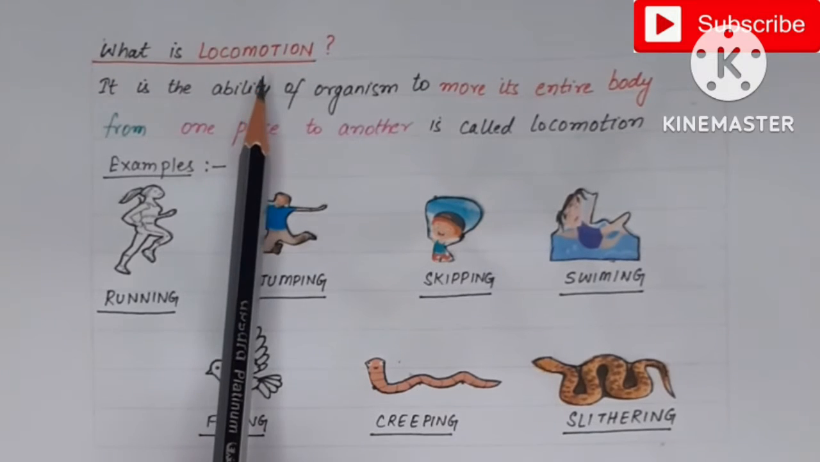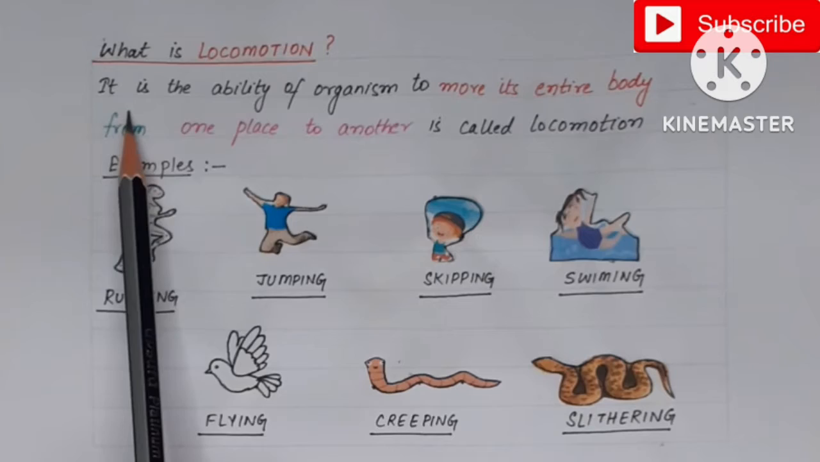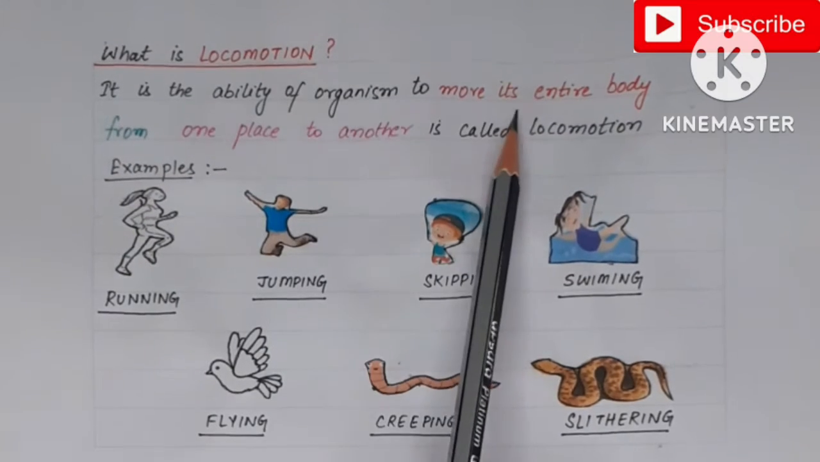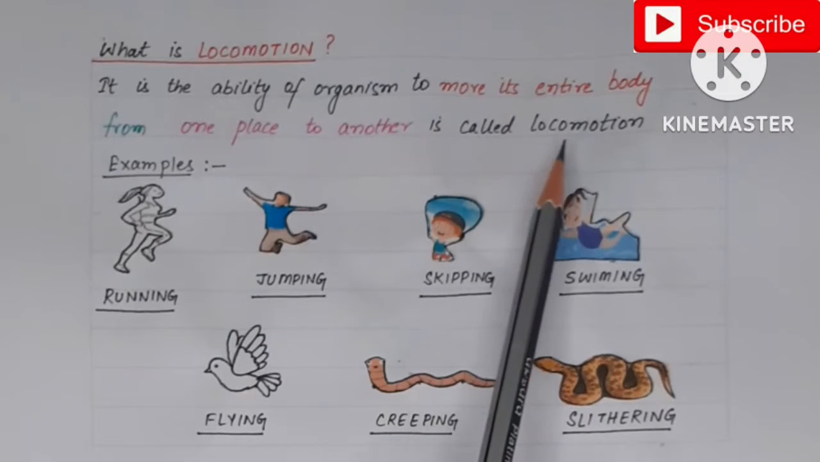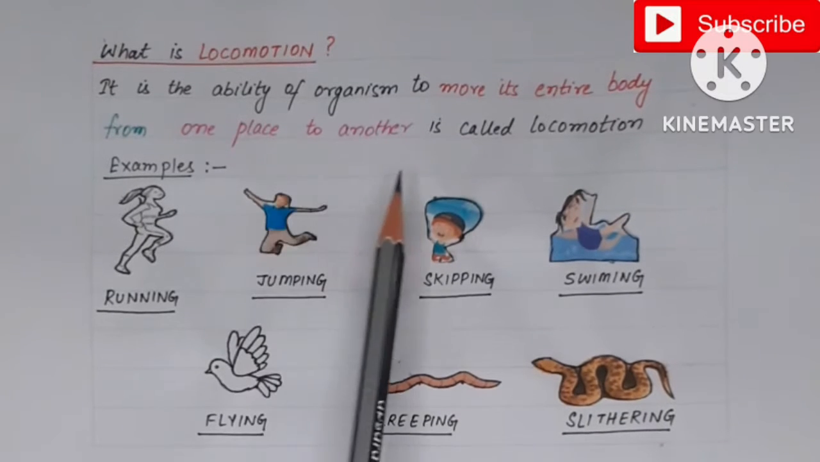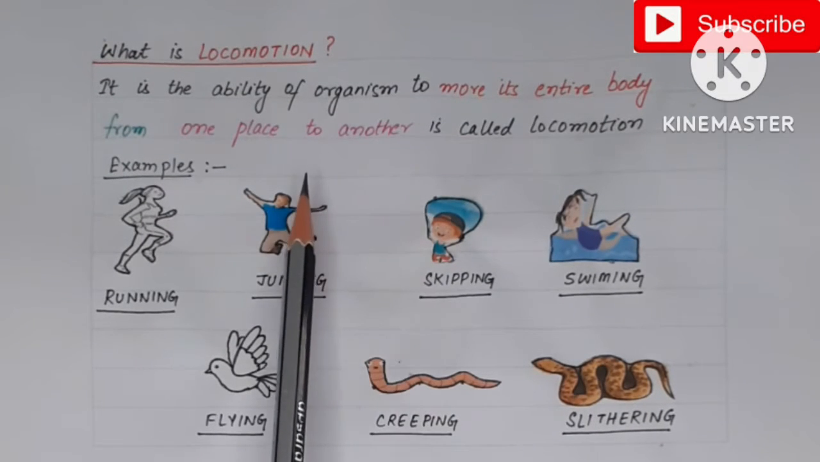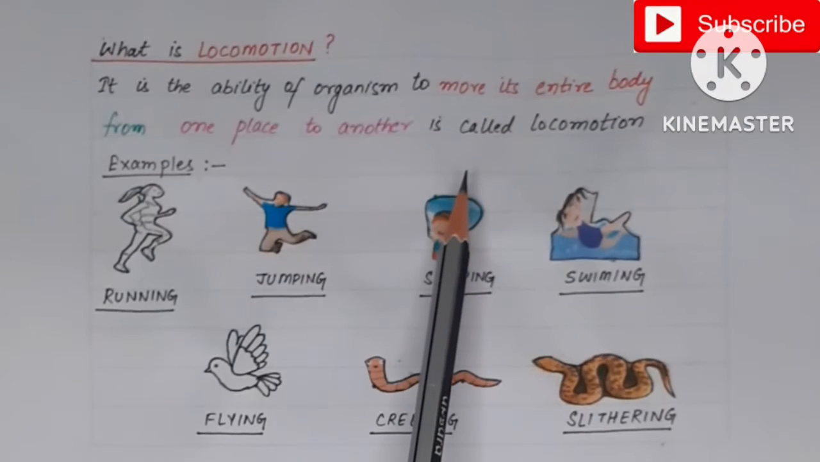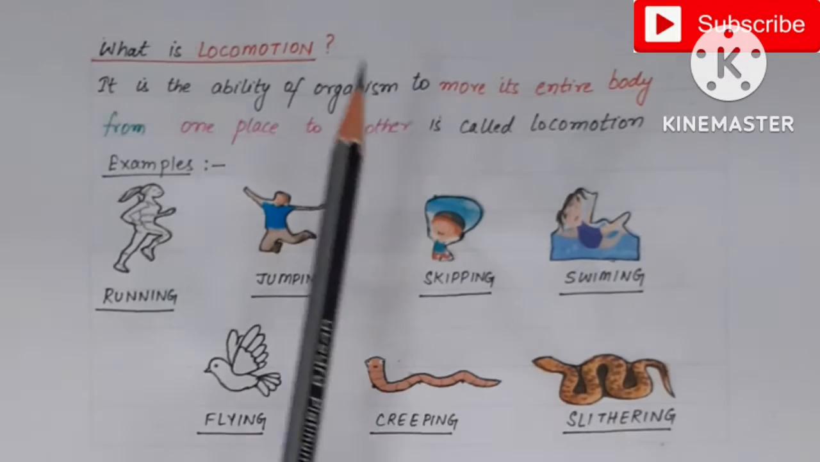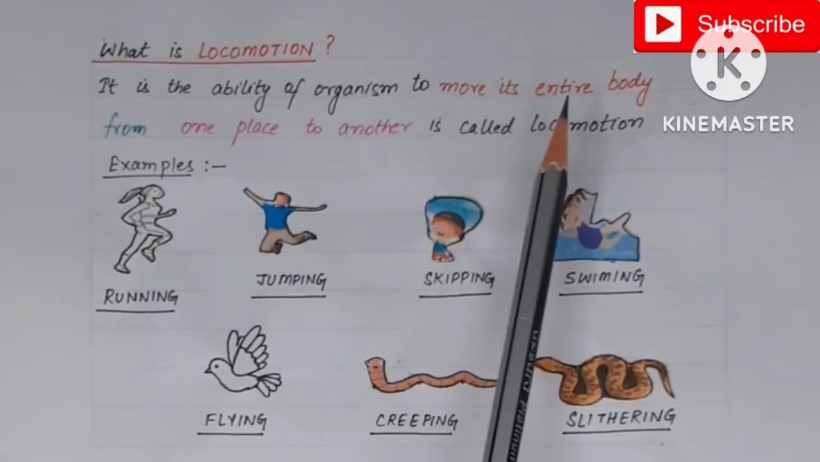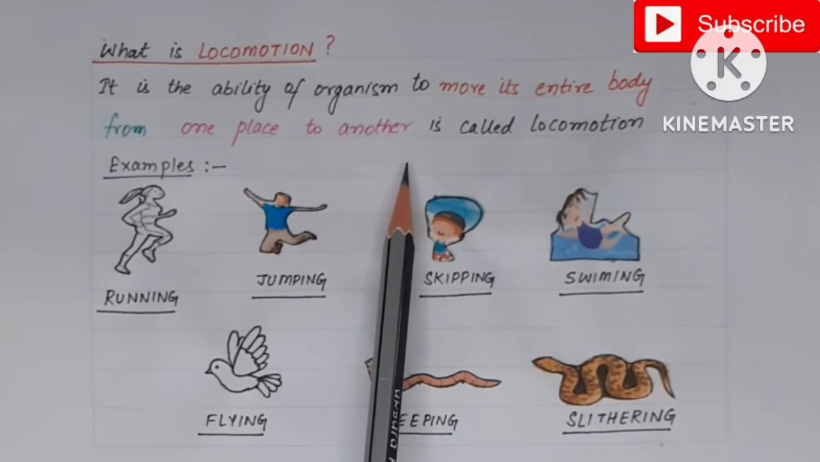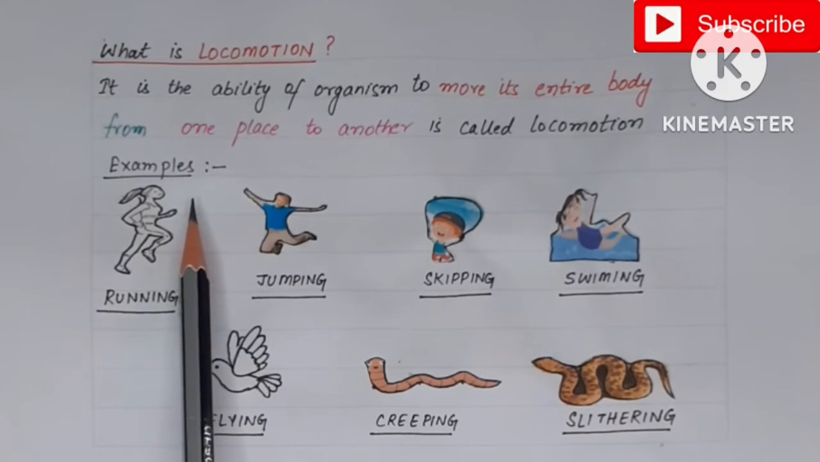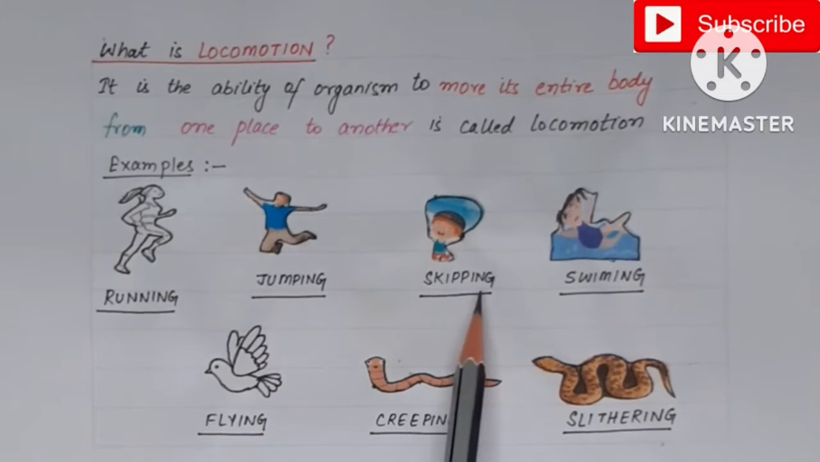Now what is locomotion? Locomotion क्या होता है? It is the ability of an organism to move its entire body from one place to another, and is called locomotion. तो मूवमेंट में हमने पढ़ा था कि केवल बॉडी पार्ट्स मूव करते हैं लेकिन एंटायर बॉडी नहीं मूव करती. But in locomotion, बॉडी पार्ट्स तो मूव करते ही हैं लेकिन साथ साथ entire body भी मूव करती है एक जगह से दूसरी जगह. So here are the various examples: running, jumping, skipping, swimming.